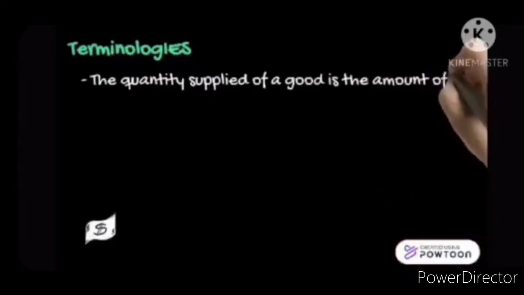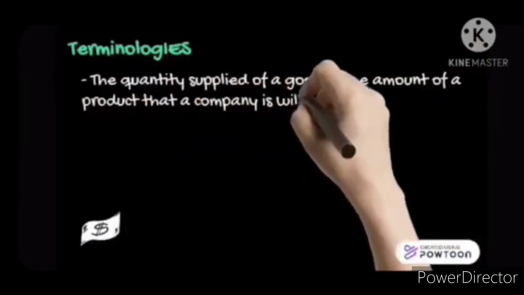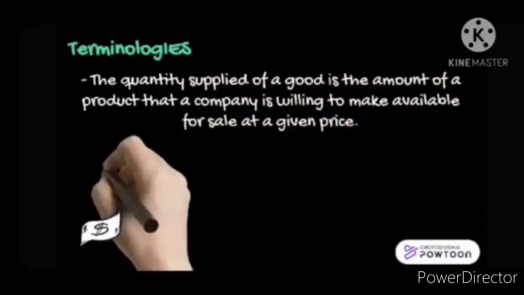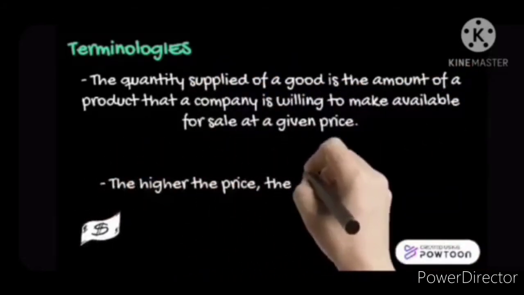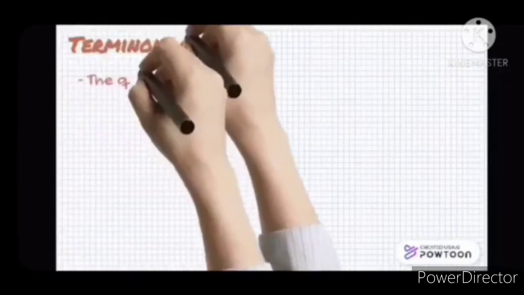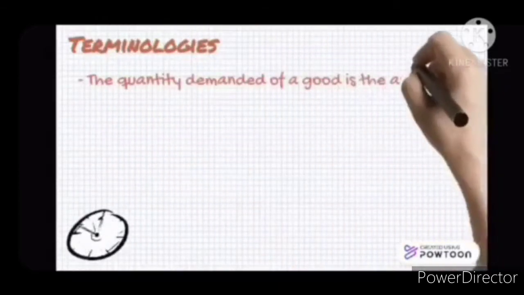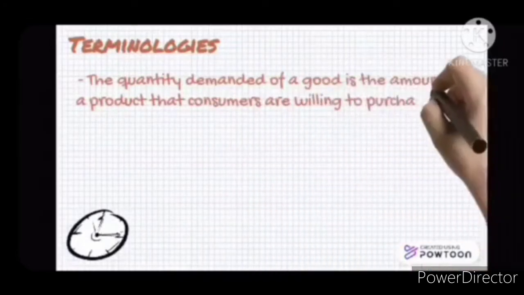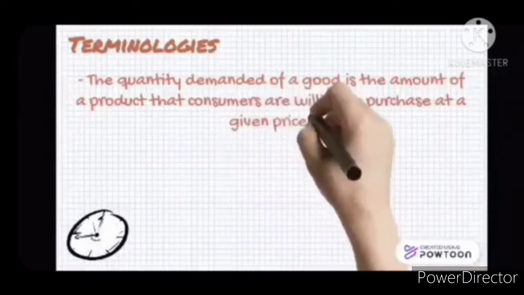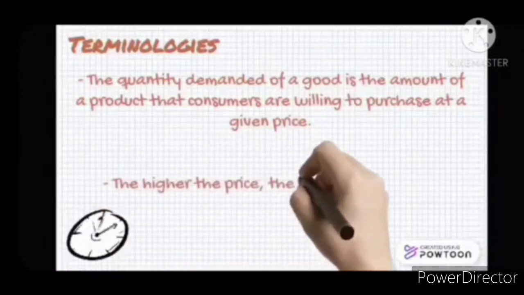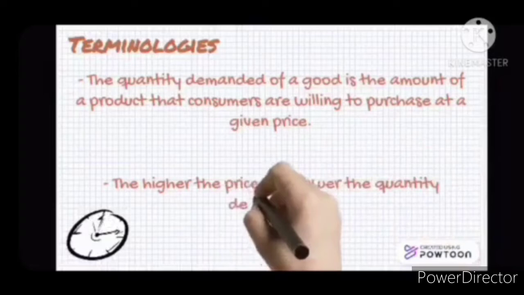Quantity supplied. When we say quantity supplied, if the price is higher, the company is more willing to produce more of that good because they will make more money to offset the cost of production of that good. When we say quantity demanded, the higher the price is, the smaller the quantity demanded will be. The higher the price, the less willing consumers will be to purchase it at that price. In all, the higher the price, the lower the quantity demanded.